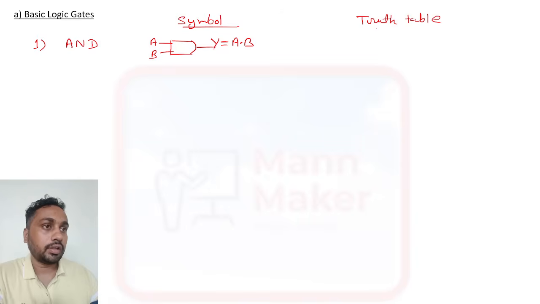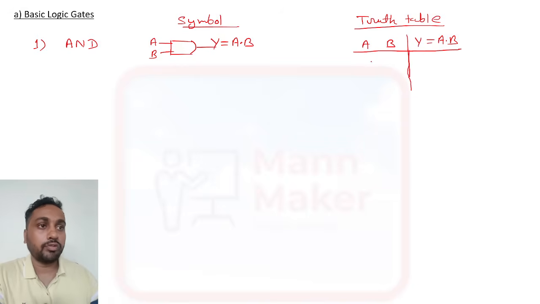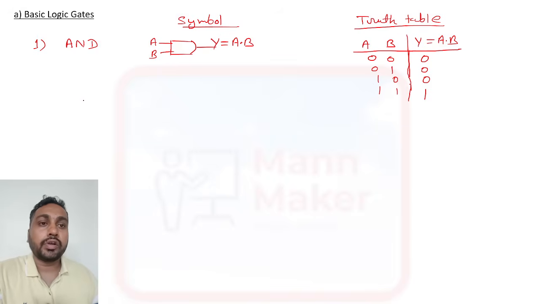Truth table for all the gates. So we have two inputs, A and B, and the output is Y equal to A dot B. It has two inputs, which means we have four possibilities: 0 0, 0 1, 1 0 and 1 1. It is a multiplication. Dot means multiplication. So 0 dot 0 is 0, 0 dot 1 is 0, 1 dot 0 is 0, and 1 dot 1 is 1. So this is the truth table for the AND gate.